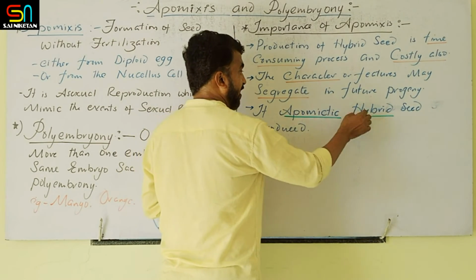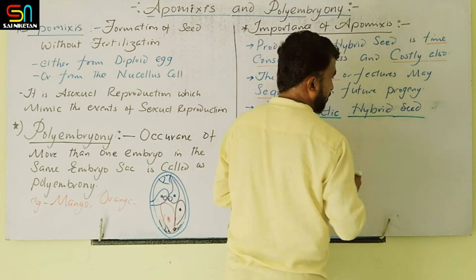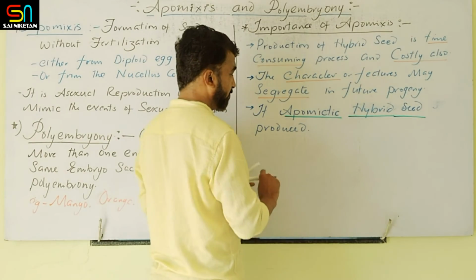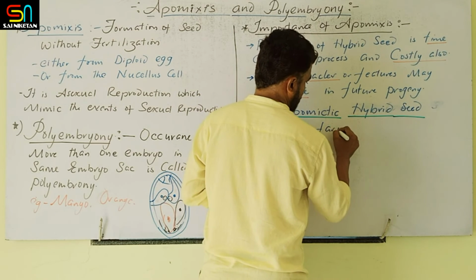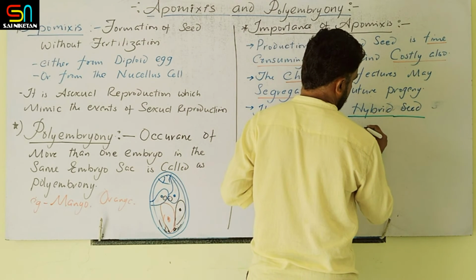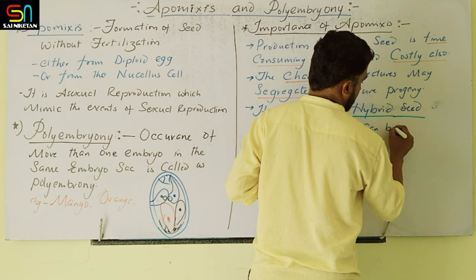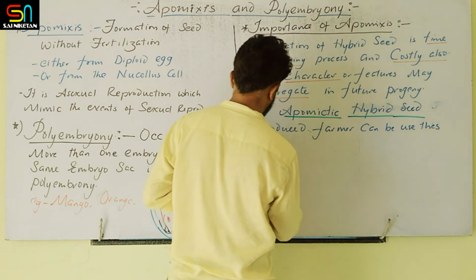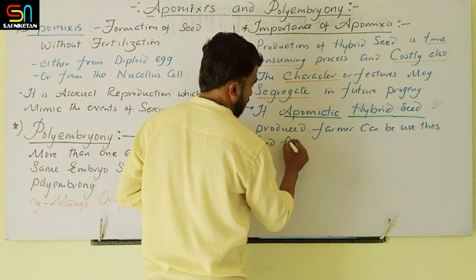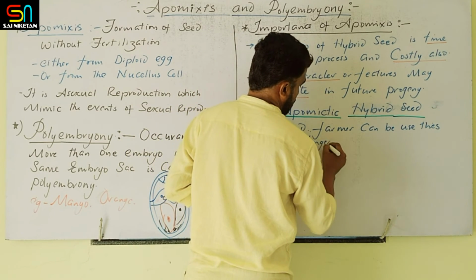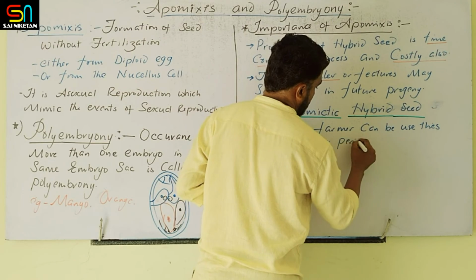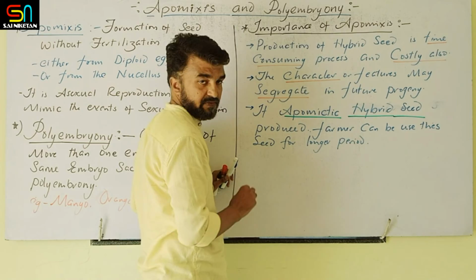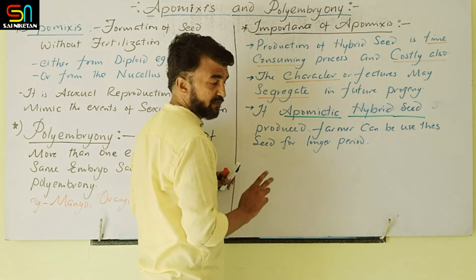If apomictic hybrid seeds are produced, clear? Then this seed can be used for many years, for a longer period. Farmers can use this seed for a longer period. But what is the drawback in hybrid seed? Segregation of characters.